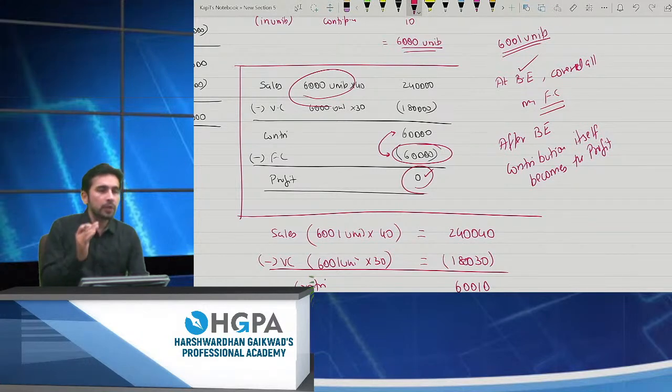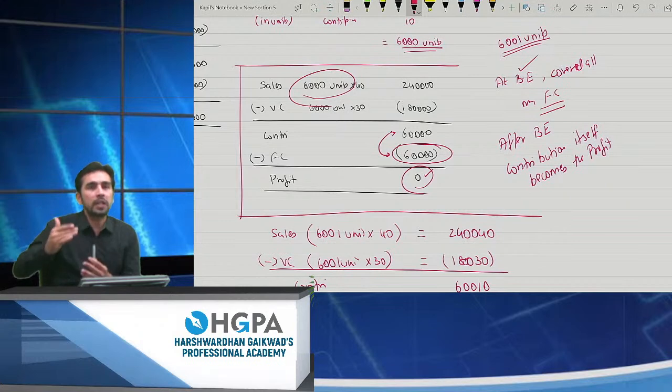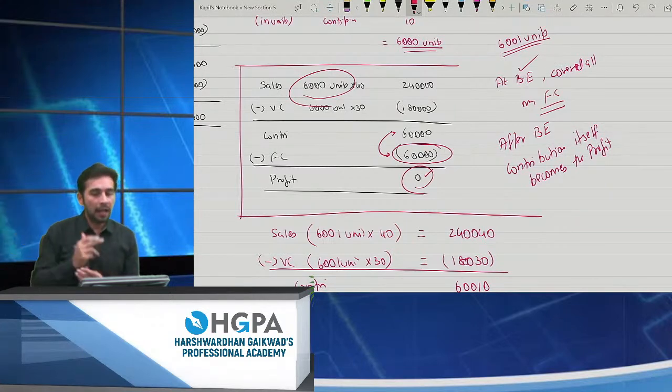I should at least not incur a loss. This level is very important for me, right? On the first day I should strive hard to achieve break even, not to earn profit. At least break even हो जाए, मैं सिर्फ no profit no loss condition में जाऊँ तो भी चलेगा. Clear? I'll start earning after the 6,000 level. And how much will I earn? The contribution itself I will earn.